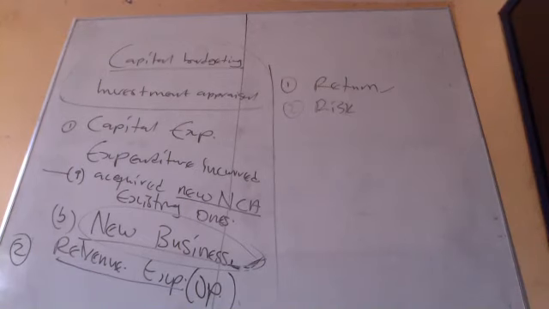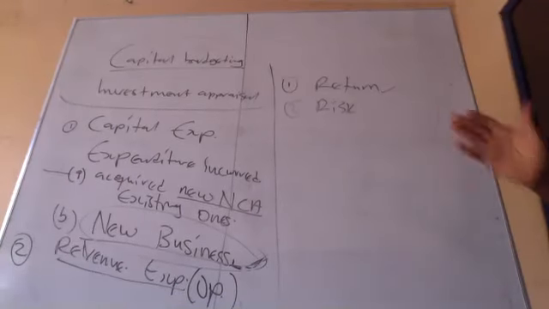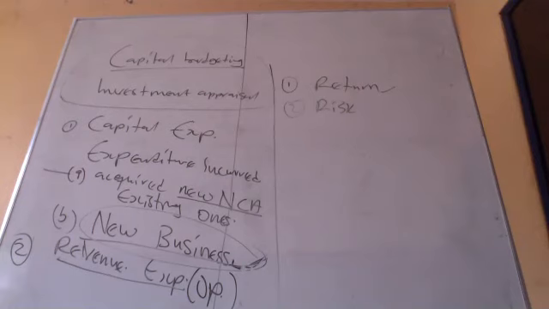Take maize, for instance. The return was very high, and likewise the risk was also high. So if you are looking for a greater return, then expect higher risks.